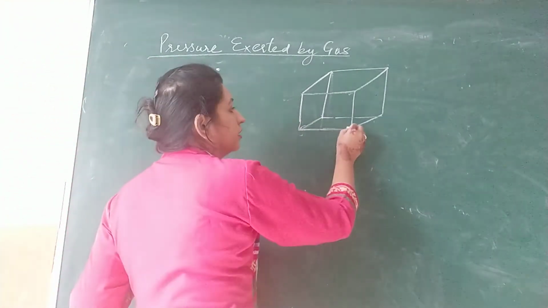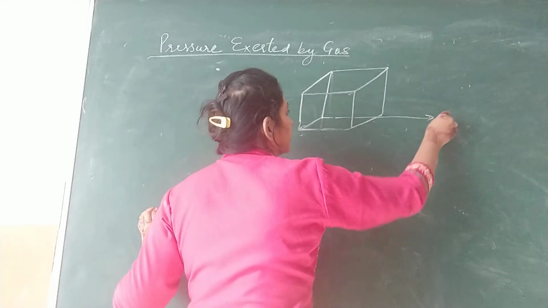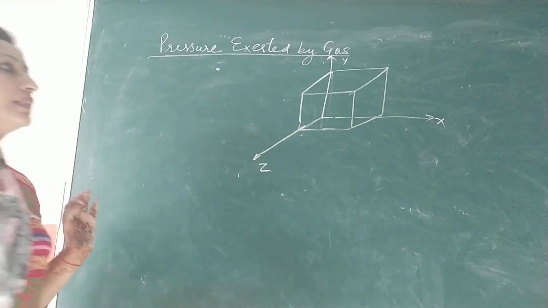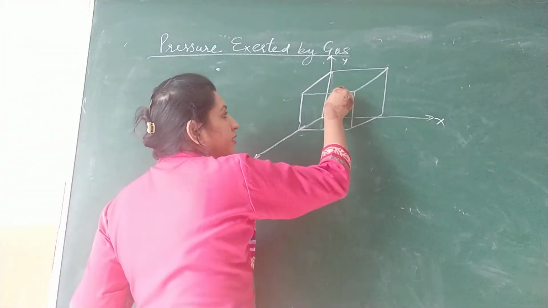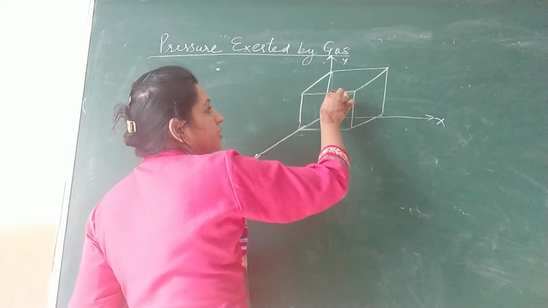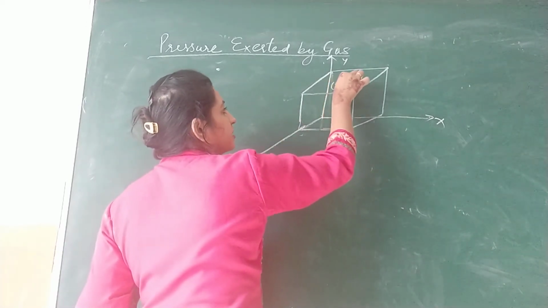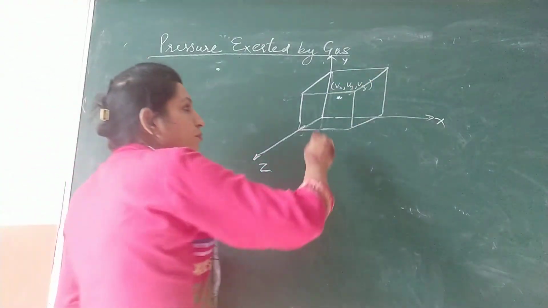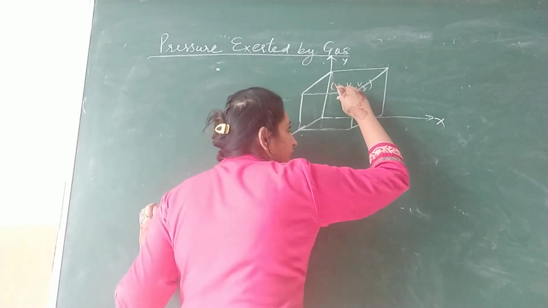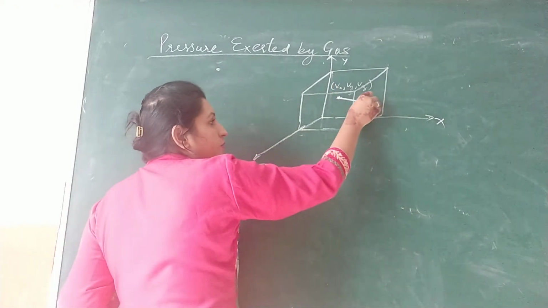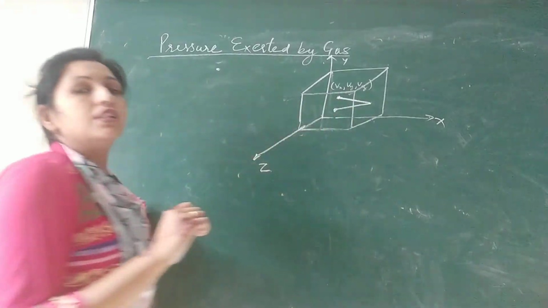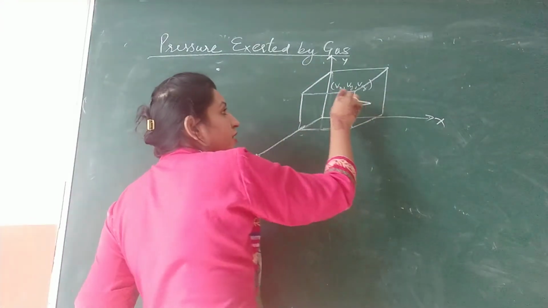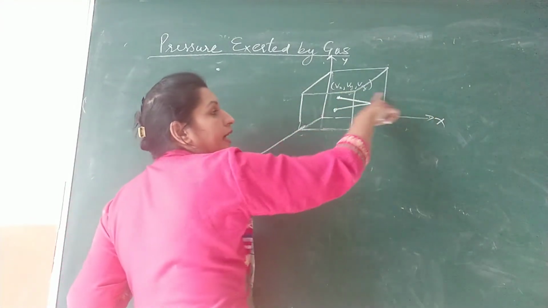Now let us consider, here is suppose the x-axis, this is your y-axis, this one is your z-axis. Consider any one molecule over here, it is having velocity. For this molecule, velocity is suppose Vx, Vy, Vz. These are the components of velocity. Now suppose it is moving along the x-axis and it hits this wall and then bounces back. So there is no change in speed, means magnitude of velocity remains same, but what has changed? Only direction. Now direction only along the x-axis has changed.